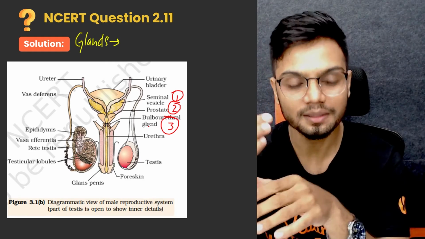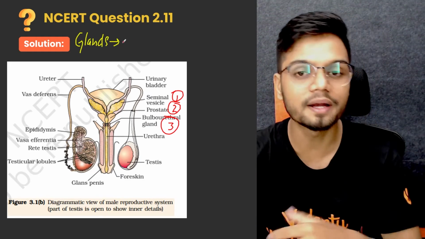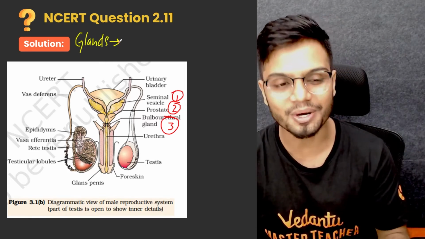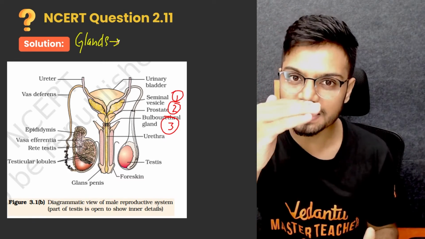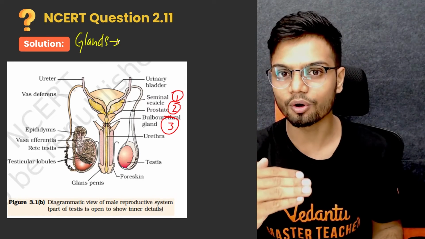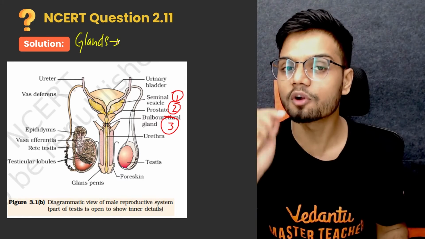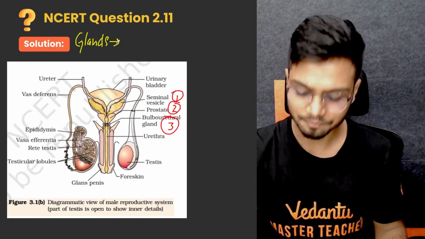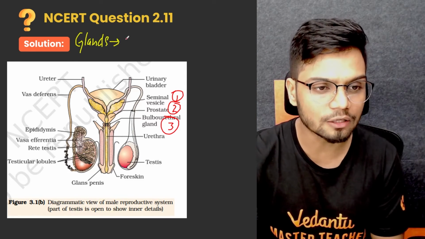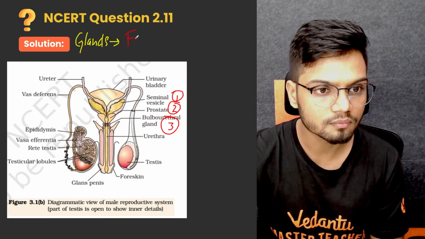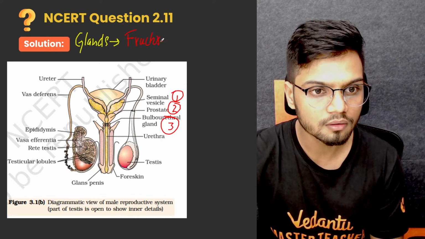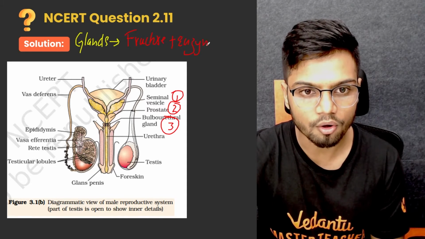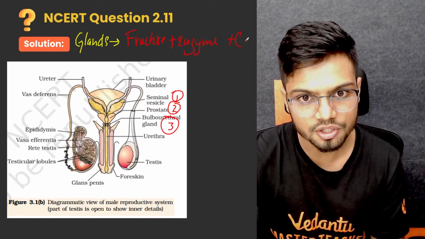The main function of the glands here is to provide nutrition in the form of seminal plasma. The secretions from these three glands are called seminal plasma. The seminal plasma mainly constitutes fructose plus certain enzymes and also calcium.